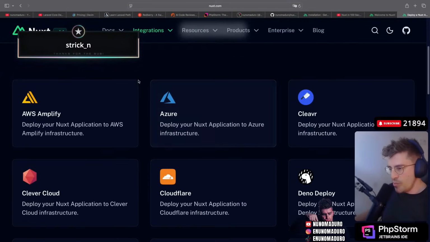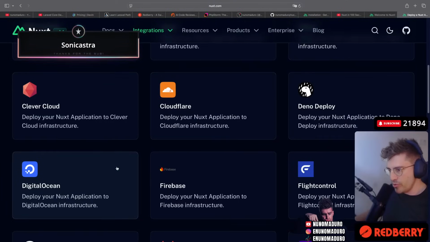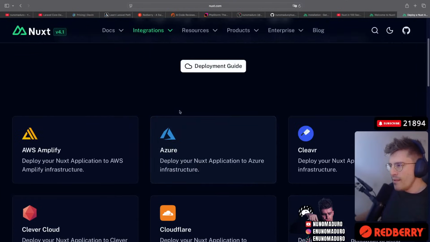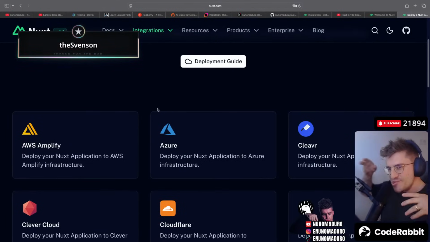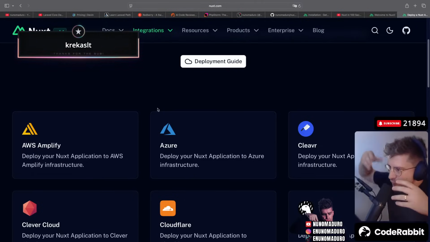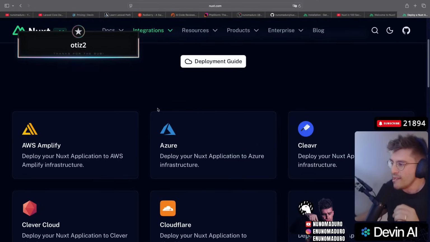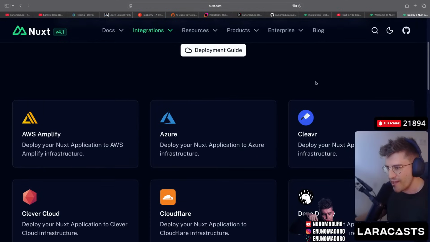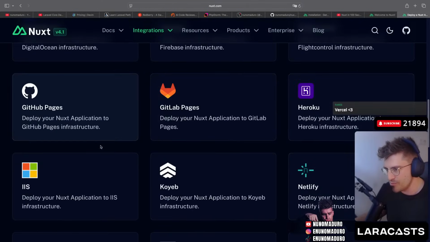That's interesting. So I can deploy Nuxt on AWS Amplify, Azure, Clever Cloud, Cloudflare, Deno Deploy, DigitalOcean, Firebase, Flight Control. This is interesting because typically when you try a framework, they kind of point you to a deployment provider. You know what I mean? Like if you try Laravel, they probably recommend you try Forge and Cloud. If you try Next, you probably get recommended to try Vercel. With Nuxt, we don't see any of that. That feels kind of cool, right? Because you just click on deployment, and then you have all these providers where you can try it out to deploy your app.